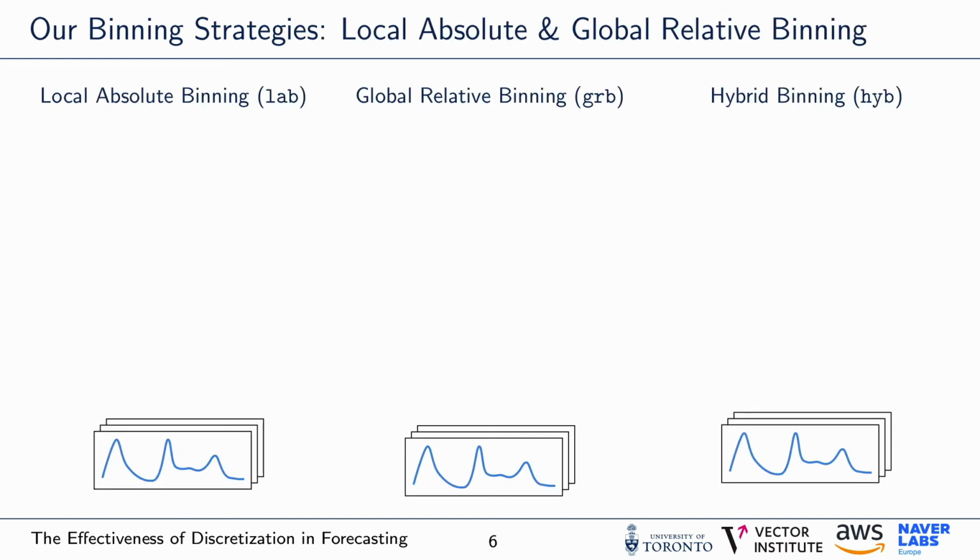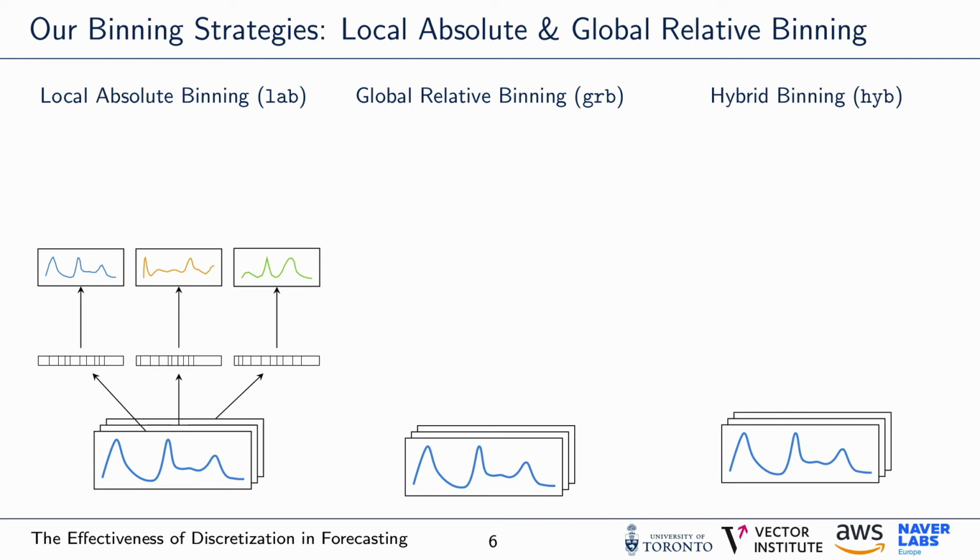Concretely, we propose two main binning strategies, local absolute and global relative binning, and a hybrid binning strategy which allows us to combine multiple binnings. In local absolute binning, each time series is binned individually. For that, we estimate a unique binning per time series and pass each time series through its own binning. This effectively scales all time series to the same interval, since each time series is mapped to values between 1 and B.